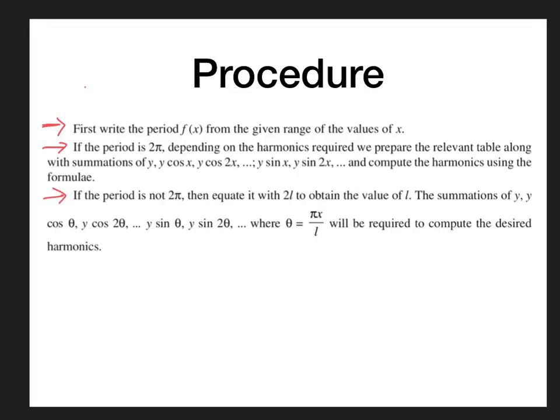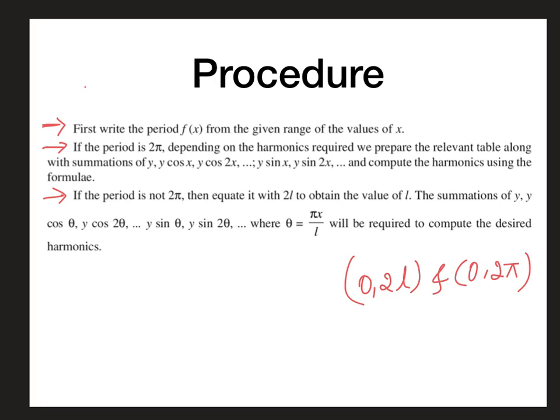Now let's discuss the working procedure for obtaining the Fourier series numerically, that is, by practical harmonic analysis. First, we have to write down the period of the function from the given range of values of x. Secondly, we are working with two types of periods: one is 0 to 2l, the other one is 0 to 2 pi. If the period is 2 pi, then depending on the harmonics required, whether you require first harmonics or second harmonics, we have to prepare the table, along with the summations of y cos x, y cos 2x, y sin x, y sin 2x.